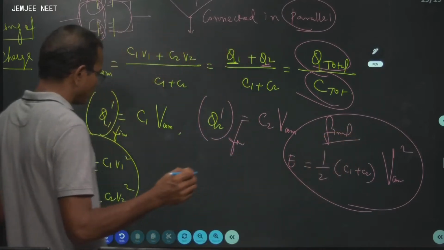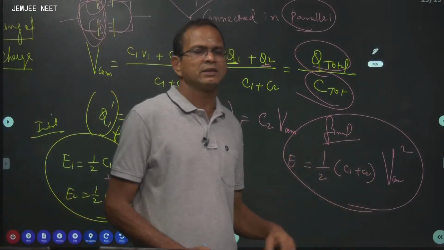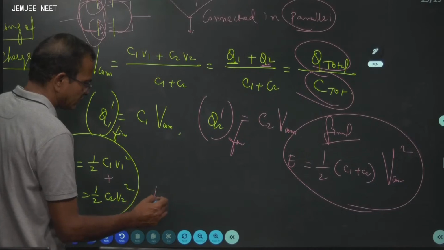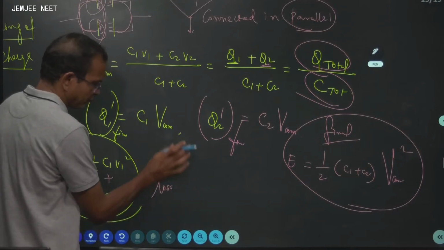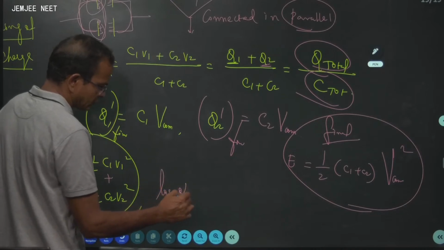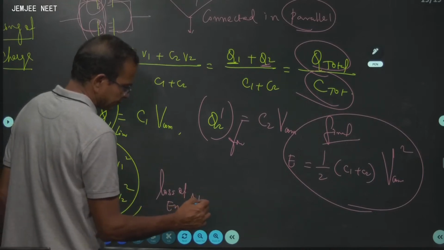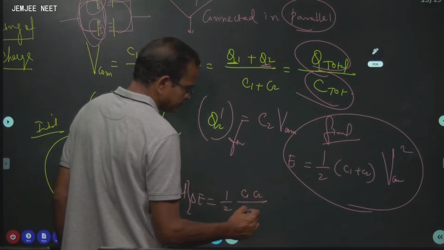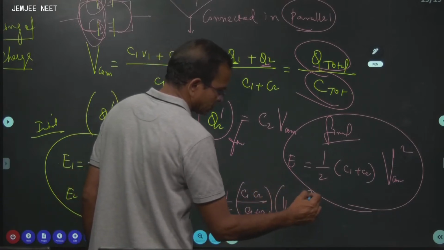So one can easily prove that total initial energy is more, the total final energy is less. There is definitely loss of energy. What's the formula for energy loss? Loss of energy, delta E, is equal to half of C1 C2 divided by C1 plus C2, into V1 minus V2 the whole square.